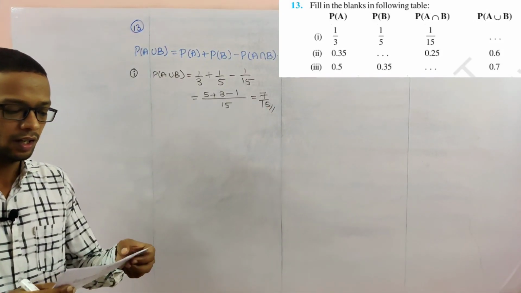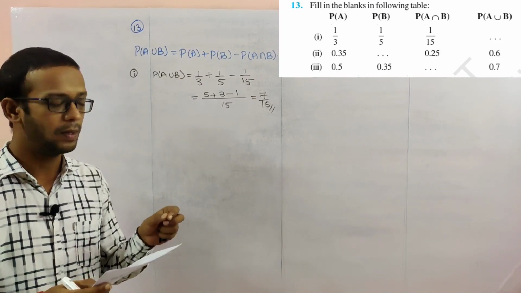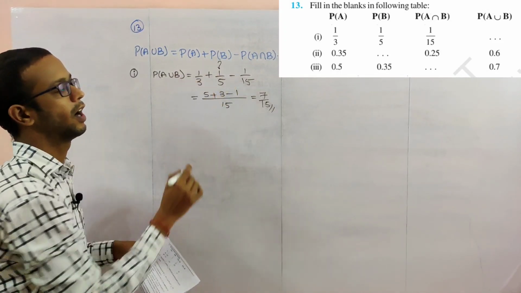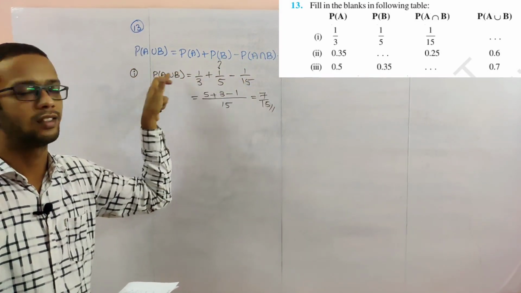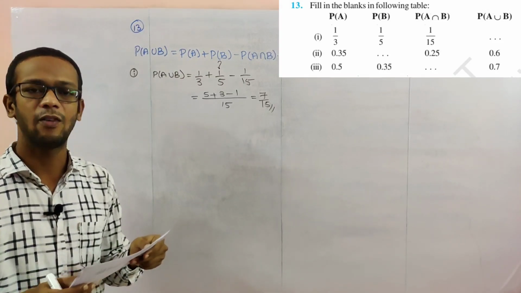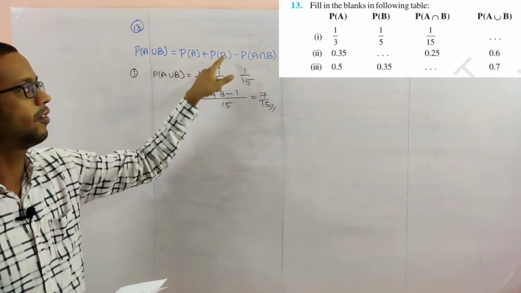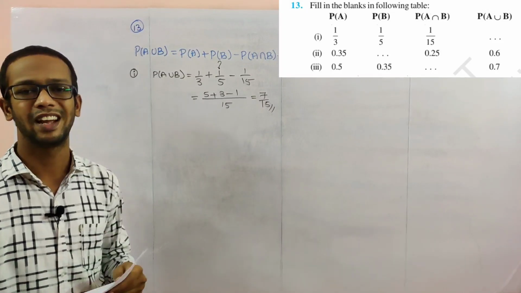Similarly, in problem number 2, P of A is 0.3 and P of B we have to find. Substitute all the values they have given here, send the terms to one side, and you will get the P of B value. Next, problem number 3 asks for P of A intersection B. Substitute these 3 values and you will automatically get this value. Take these 2 problems as homework.